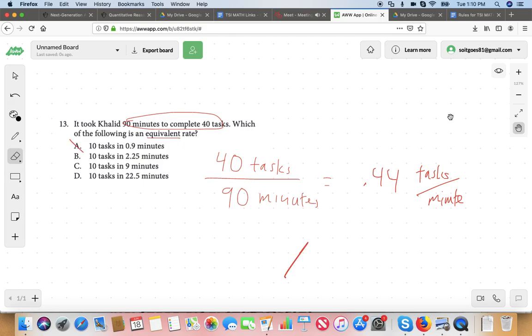Okay. Let's test answer choice B. Now we know he folds 40 shirts in 90 minutes. Do you think he can fold 10 shirts in 2.5 minutes? No, I don't. He can't do 2 shirts in 2 minutes. He can do maybe 1 shirt in 2 minutes, but he can't do 2 shirts in 2 minutes, let alone 10 shirts. No way. Does that make sense? Yes.